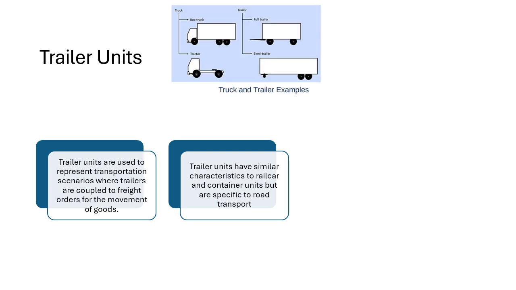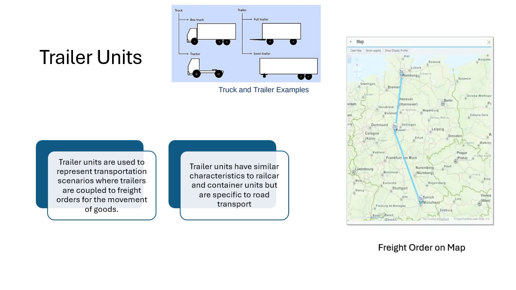And this is the image which shows different configurations of trucks and trailers, which also explains how various units like full trailers and semi-trailers can be attached to the trucks for transport. And this is the freight order map. This map shows how freight orders, such as for road transport, can be visualized geographically. This shows the path and the stages of the trailer unit during the transportation.